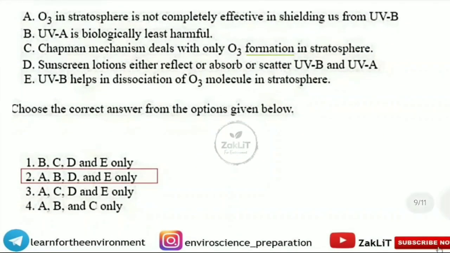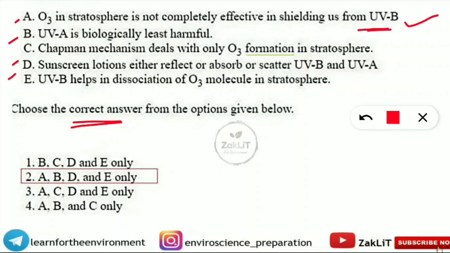Next question is coming from ozone and UV rays, a very frequently asked and important set of questions. So here we have to read all the statements and select which are the correct statements. First is, ozone in the stratosphere is not completely effective in shielding us from UVB. Yes, it is correct. So it is not completely shielding us from the UVB radiation. It has partial shielding of UVB.